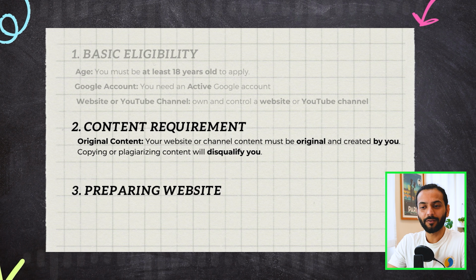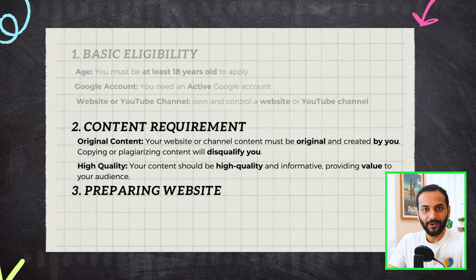The second requirement of content is that it should be high quality content. Don't expect to write a very small article which has no value, a very basic article, and expect Google AdSense to be approved. You should have some unique content on your website of high quality. And high quality doesn't mean that you need to write a really long article.